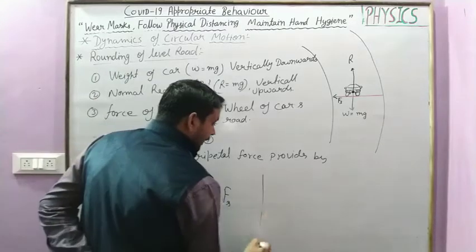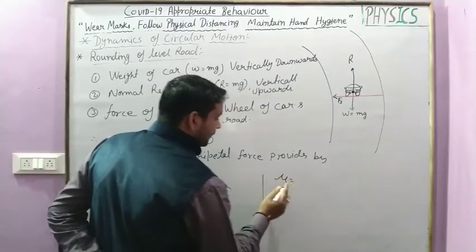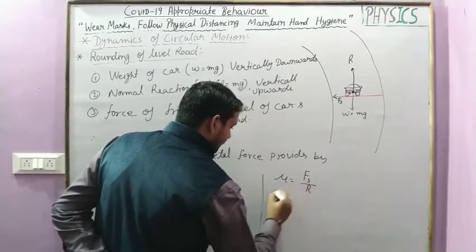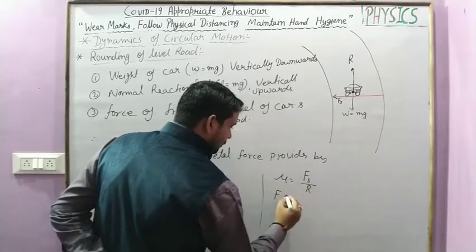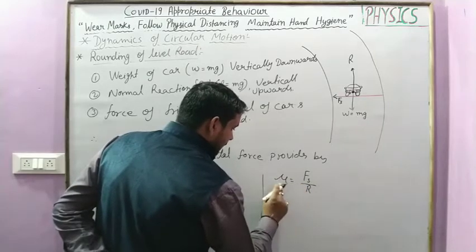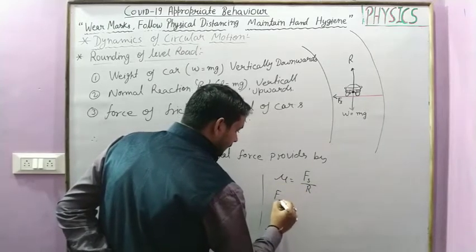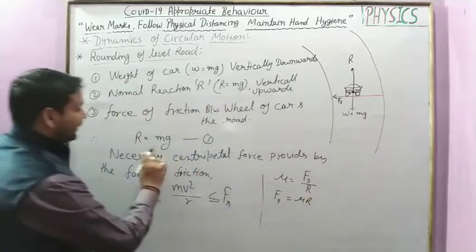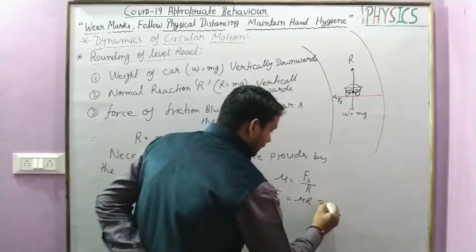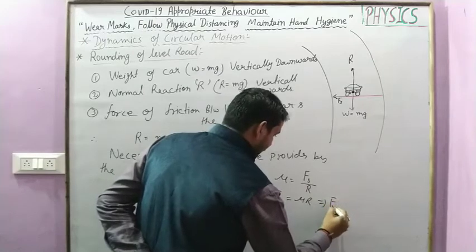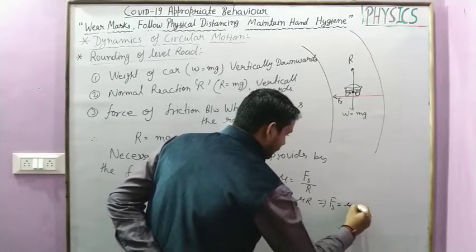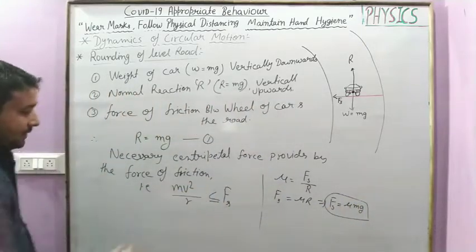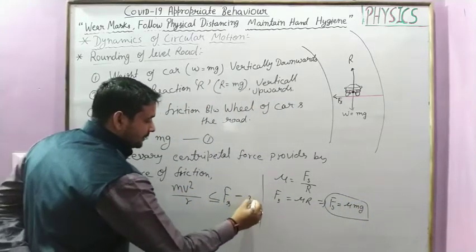We know the coefficient of friction is given by force of friction upon R. Therefore the force of friction is Fs equal to mu R, and with R equal to mg, force of friction is equal to mu mg. Is it clear? This is equation second.